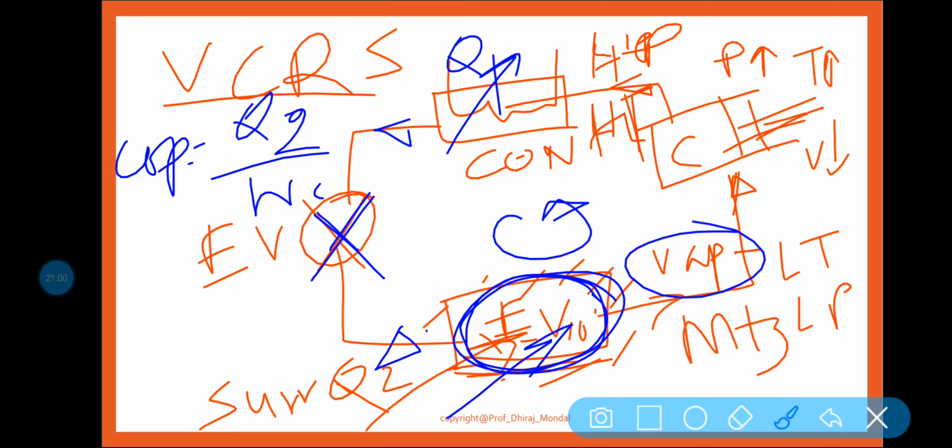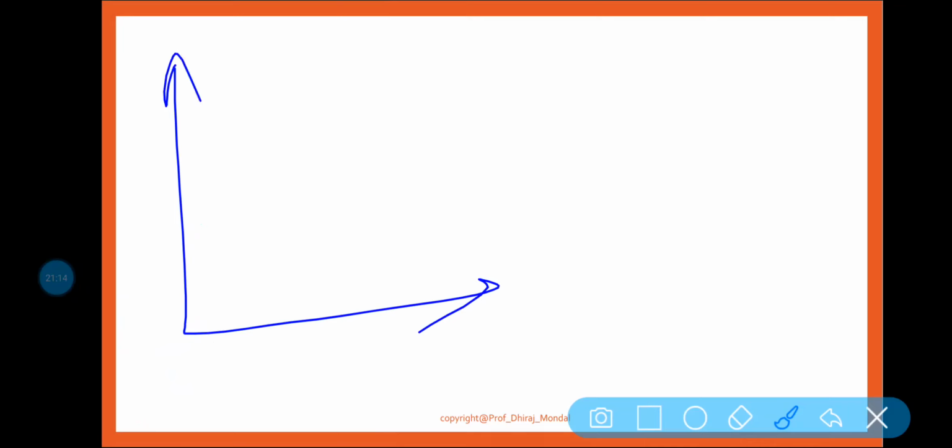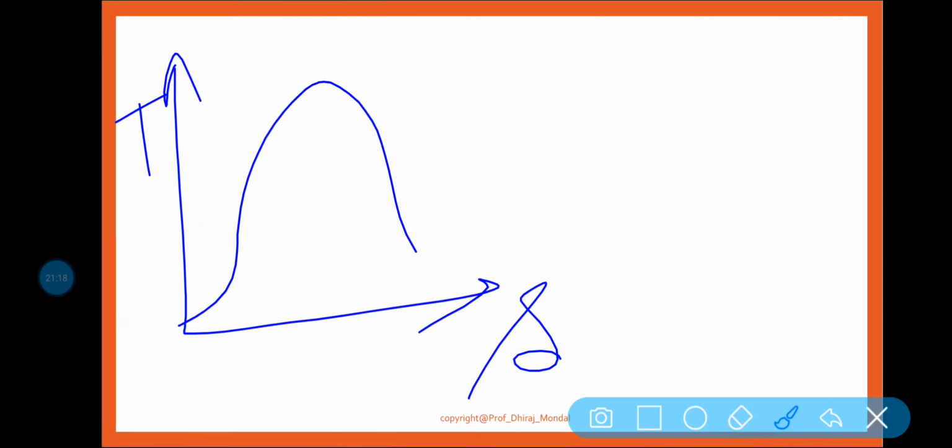Basically the TS diagram is the representation of heat transfer. Now if I am talking about the TS diagram, the temperature entropy diagram, let us consider points 1, 2, 3, 4.